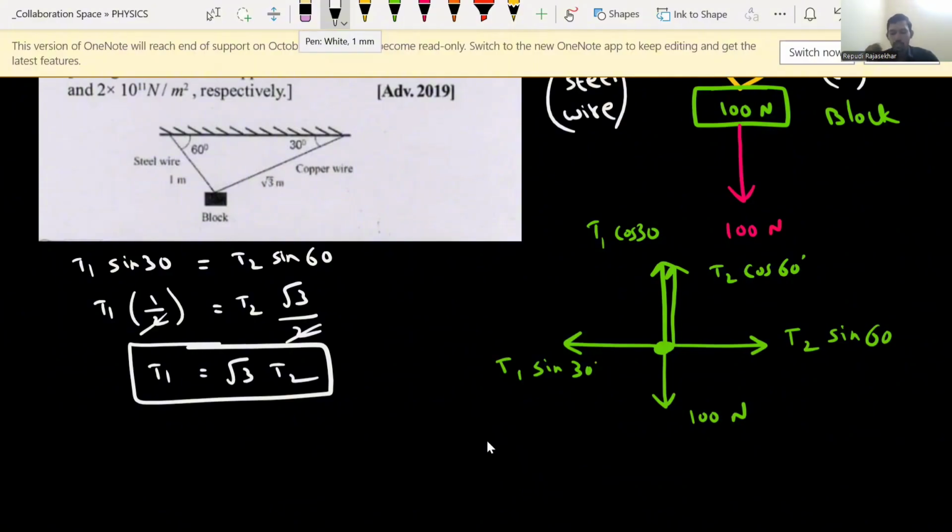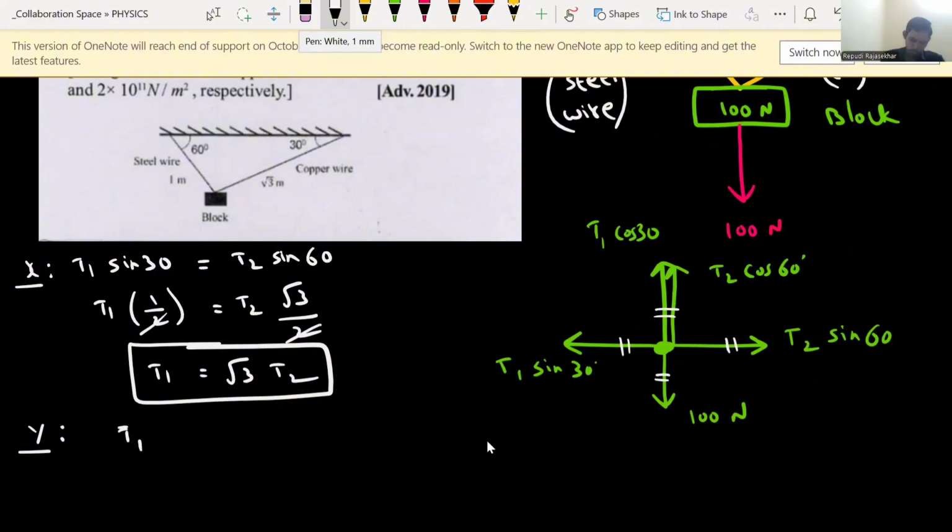Similarly, we can equate vertical also. Horizontal forces are balanced here because block is at rest, we can equate them. And vertical forces also we can equate, because block is at rest, it is not moving. So everything along x direction, and now everything along y direction, vertical.